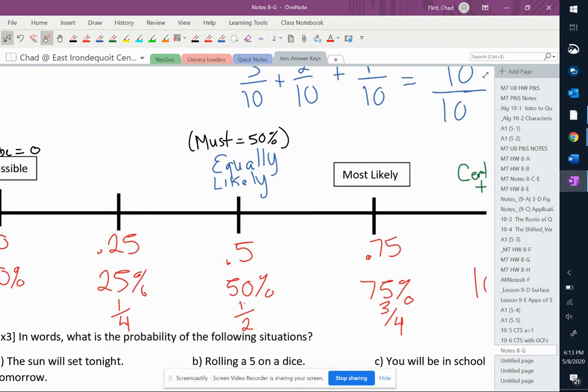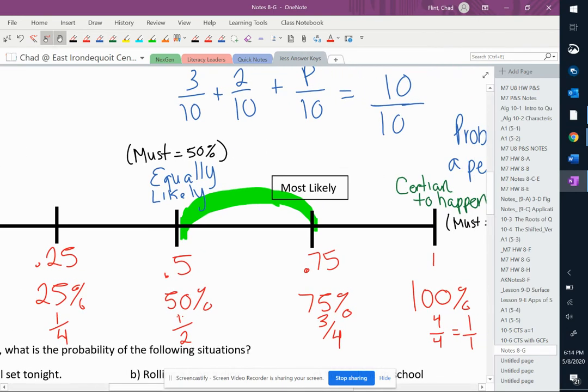Whereas now, most likely, on this high end over here, spans all the way from 40, nope, sorry, we're on the high end. So like 51 all the way to 99. That'd be something like 50.1 all the way to 99.9.